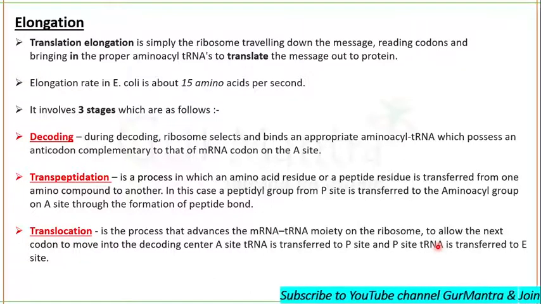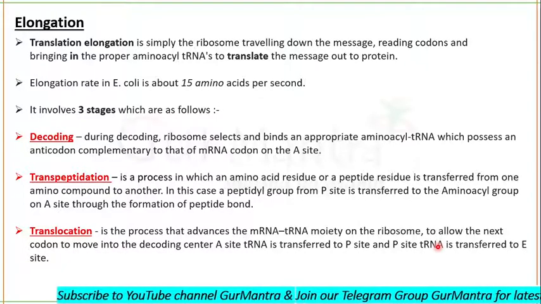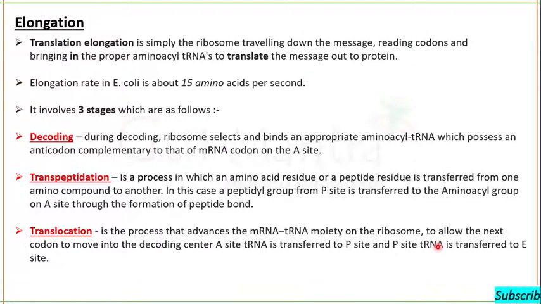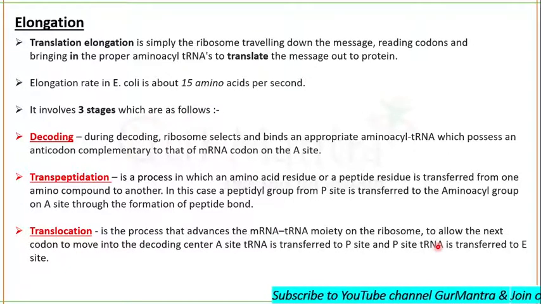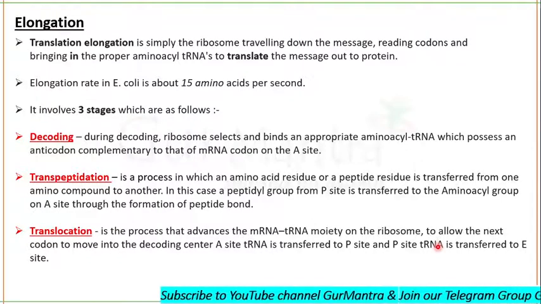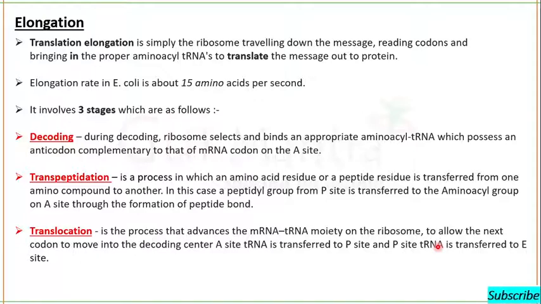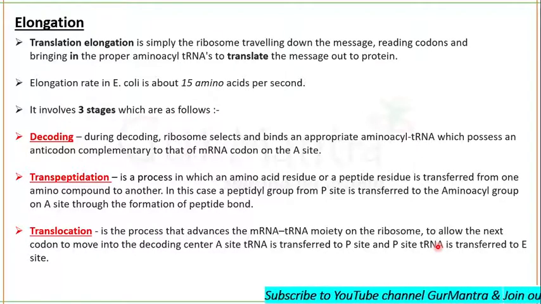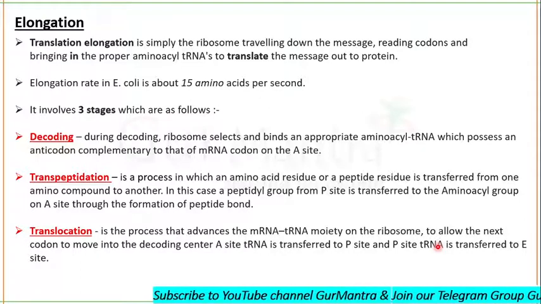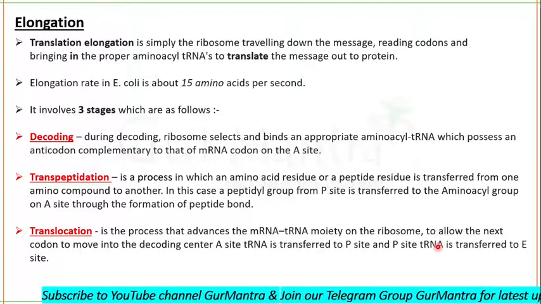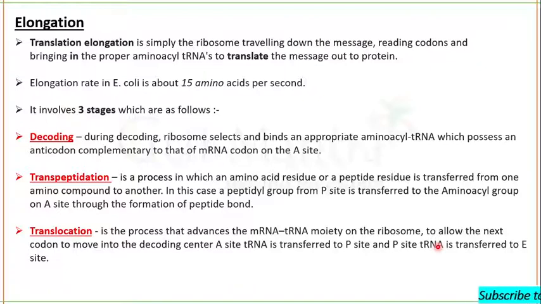After the transfer of the peptidyl group from the P site to the A site, the A site becomes the P site now, and the P site becomes the E site now, because the tRNA which was present on the P site transferred its peptidyl group to the A site. It is not acylated anymore. It is not having any amino acid anymore. It is now deacylated. So it is now on the E site.